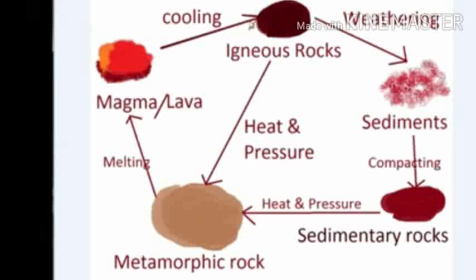Metamorphic rock is igneous or sedimentary rock that has been heated and squeezed; it can erode into sediments or melt into magma. It is formed under extreme pressure and temperature deep inside mountain chains.